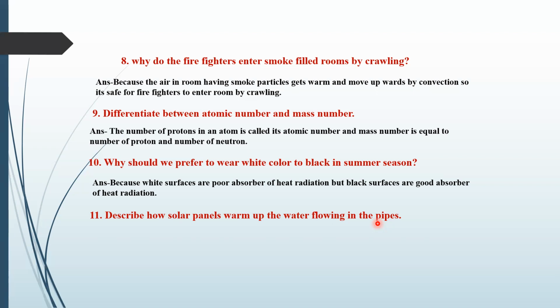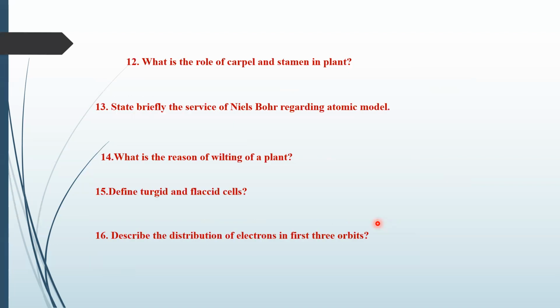Describe how solar panels warm up the water flowing in the pipes. Sir, there is a solar panel in front of the pipes. When the water goes through the pipe, the heat from the solar panel heats the water, and the water becomes hot. Very good. Very nice. Okay, now come towards the next question.